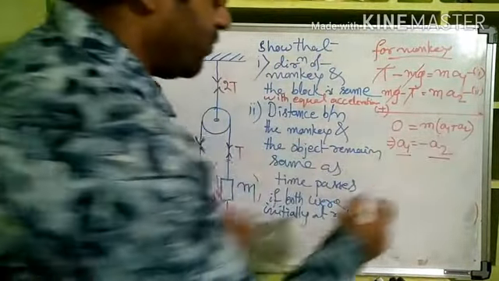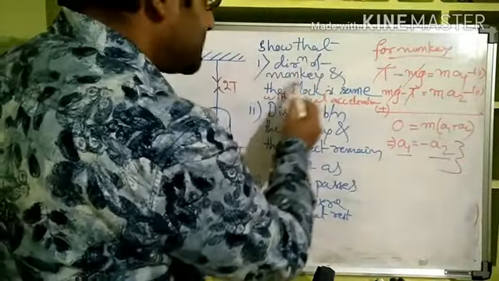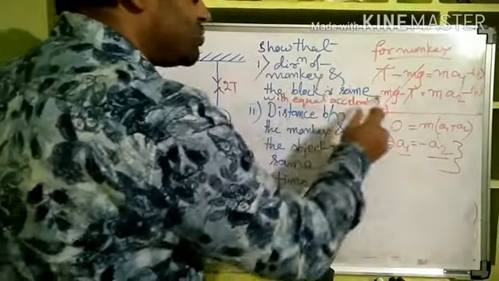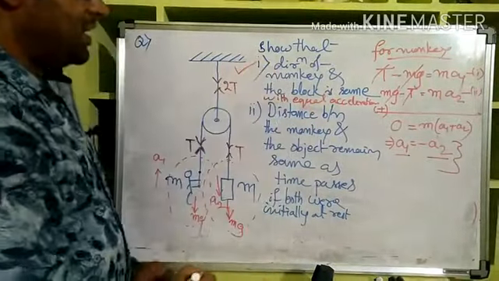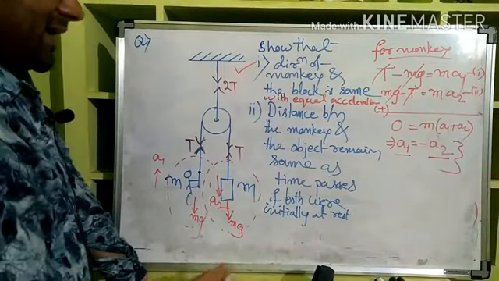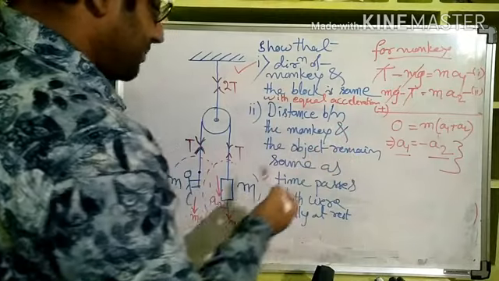So in the same go, from this expression only we proved that the directions of the monkey and block is same and they also move with the same acceleration. So the first part is solved. Now we are going to prove that, again, this also is a theoretical or conceptual question where it asks the distance between the monkey and the object remains same.